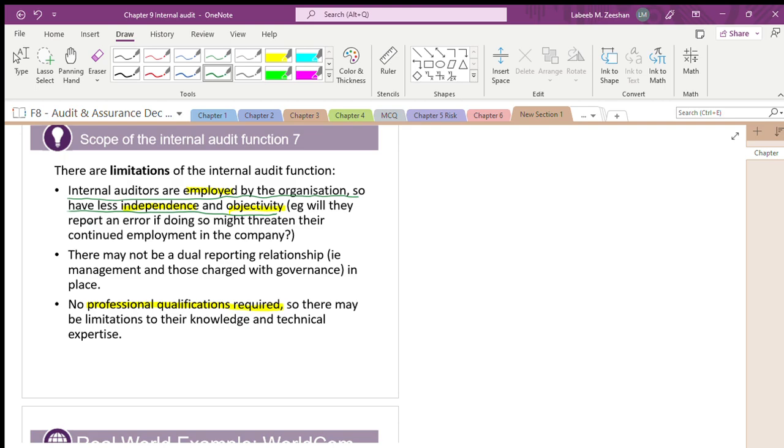Would they report an error, if doing so might threaten their continued employment? That's the reason. If internal auditors are reporting something, definitely next year they will not be there in the job. Is it? That's why the independence level will be very, very less.